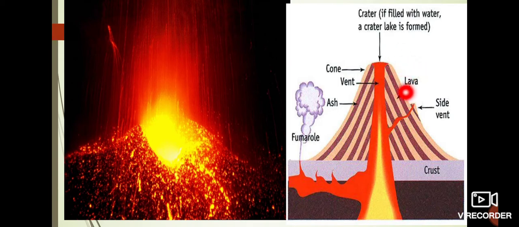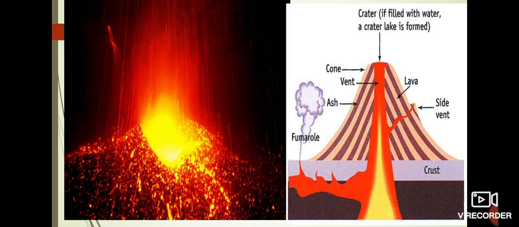This is lava. And the passage in the volcano through which lava travels is called the vent. And the funnel shaped depression around the vent is called the crater. So this is a crater. This is a cup shaped depression from which the lava comes out.